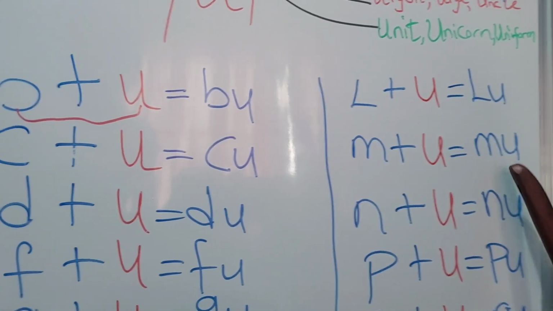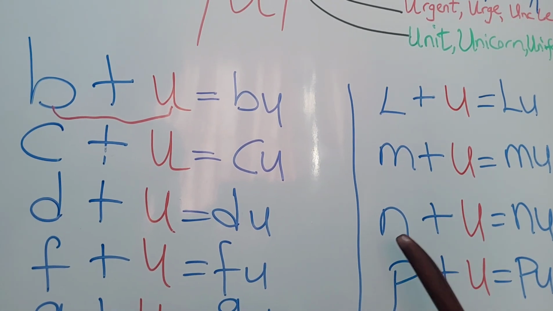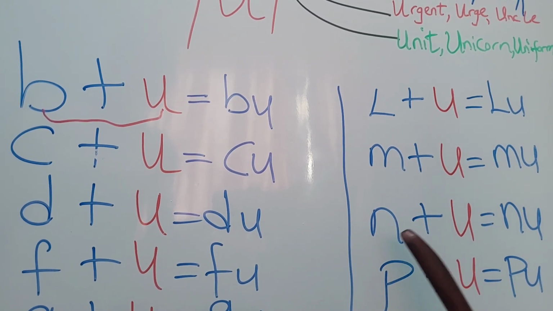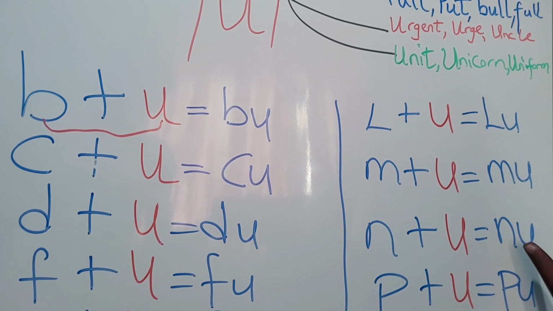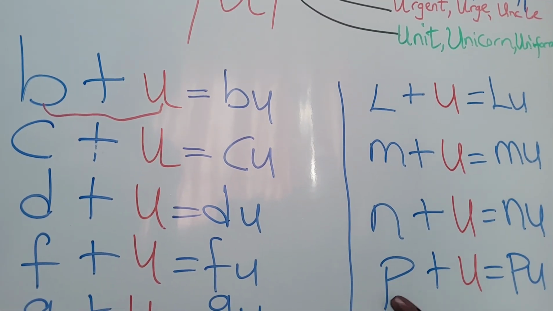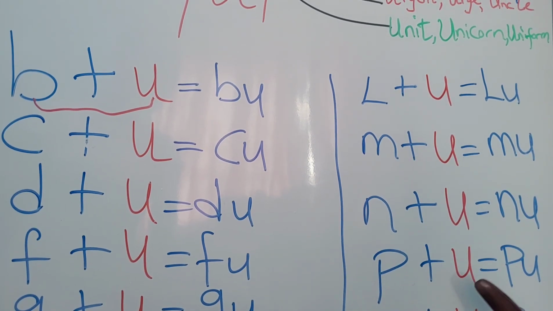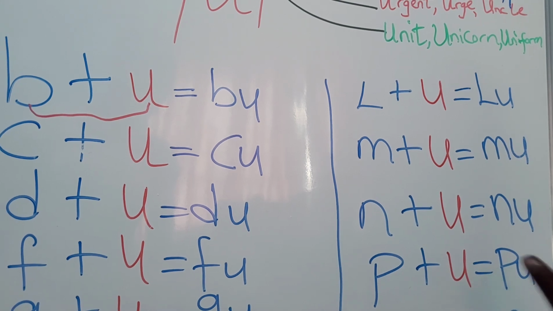Moving on, M added to the vowel U is going to give us mu. Next, N added to the vowel U is going to give us nu. Next, we have the consonant P added to the vowel U, which gives us pu.